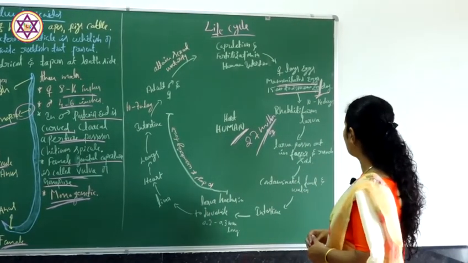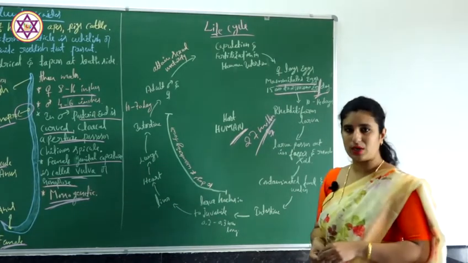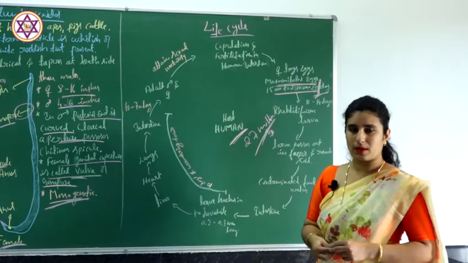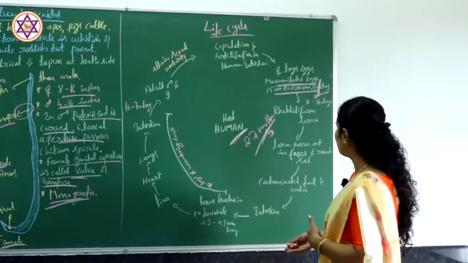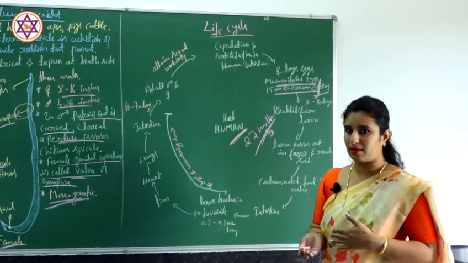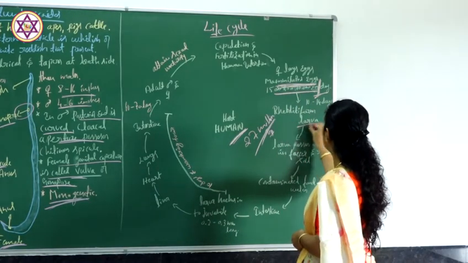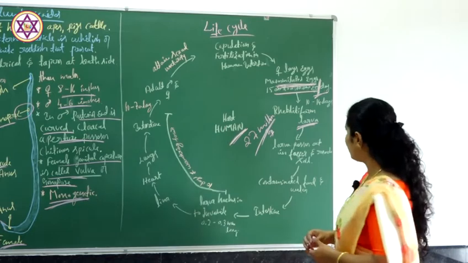Then what happens is, after 10 to 14 days, these mammillated eggs hatch out into a larva called rhabditiform larva.